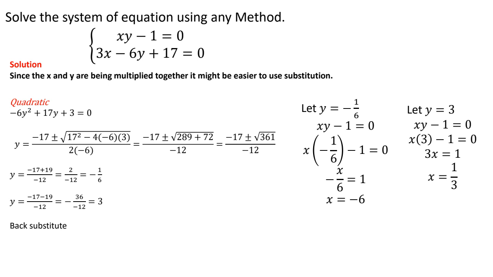Okay. So my solution set here is when x is equal to negative 6, that was the y value of negative 1 over 6. And when x is equal to 1/3, that gave me the y value of 3. Okay. Now, just let me go back a little bit,